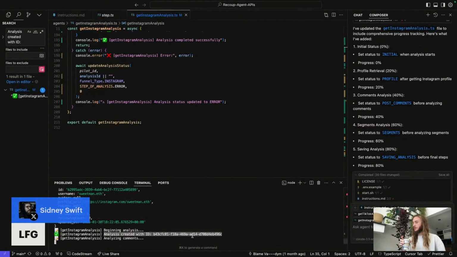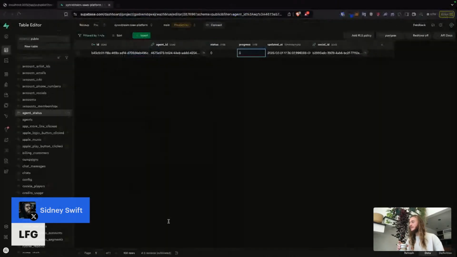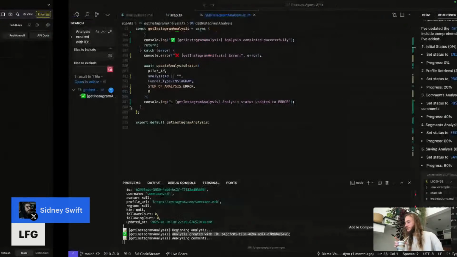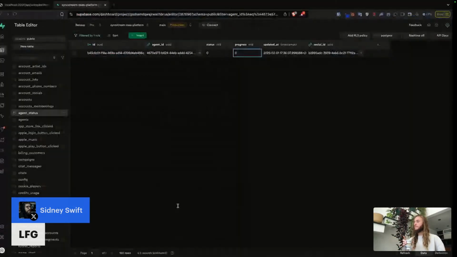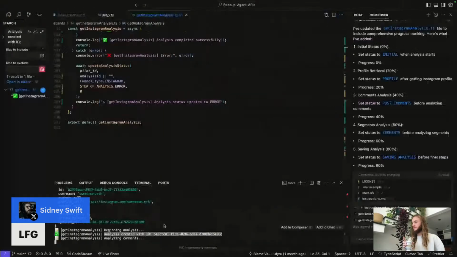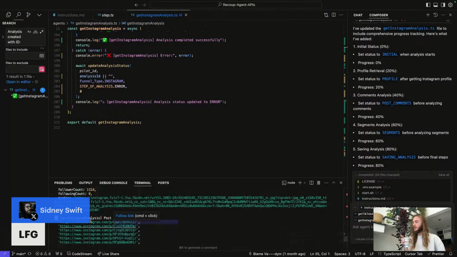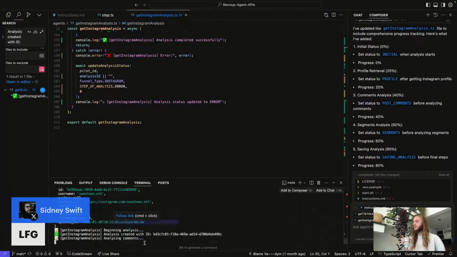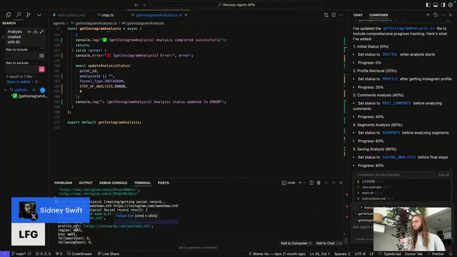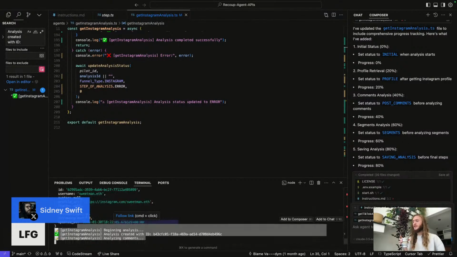Analysis created with B4CF. I see B4CF, and then the middle four are AD14, AD14. So I see that it was created. Now I'm hoping that it gets updated. I would have hoped that by the time it had already gotten the social record result, it would have updated the status, but maybe not. The main goal is when it finishes running, is it going to tell me that it finished running?